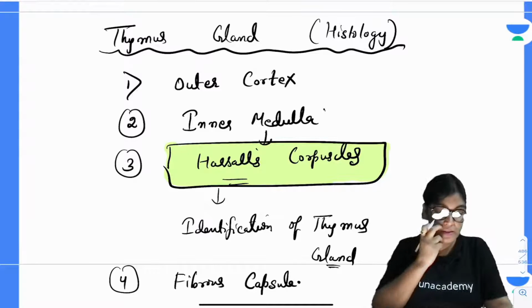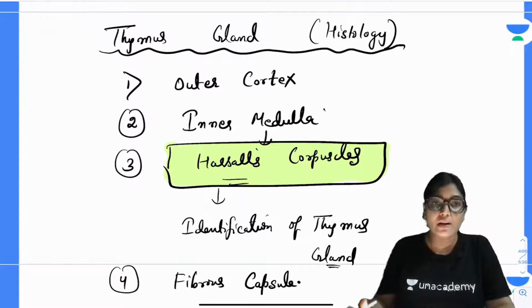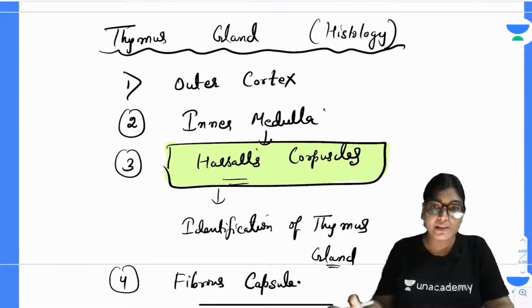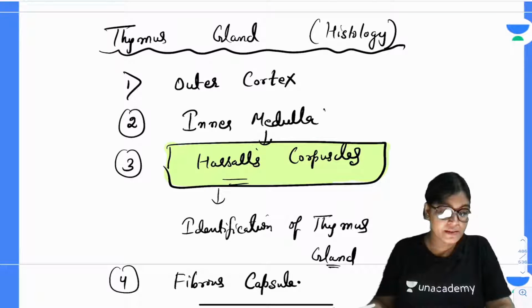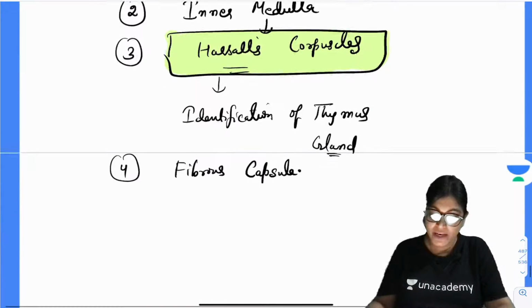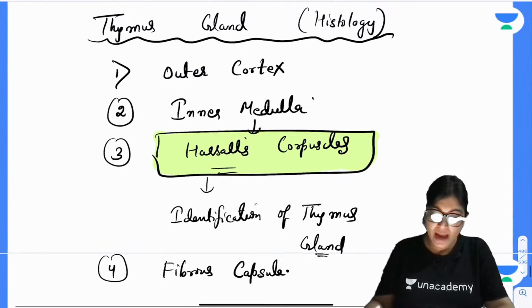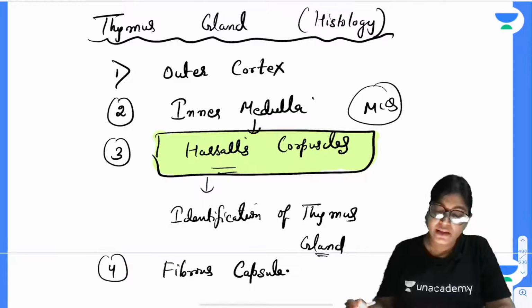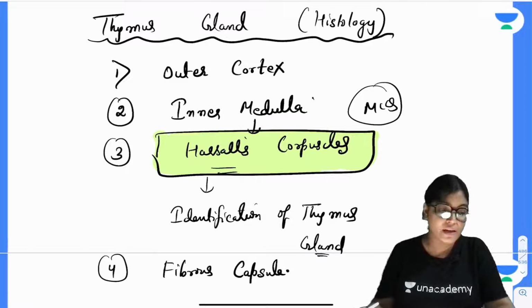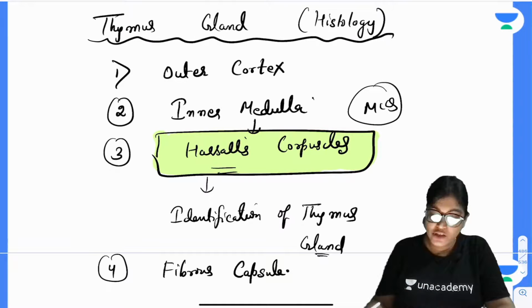So yes, you can see these are the important features of the thymus gland which have been shown here. These are all the features of the thymus gland which I have shown you. And a direct MCQ has been asked: where is the Hassall's corpuscle present, what is the location? So, the answer is thymus gland.